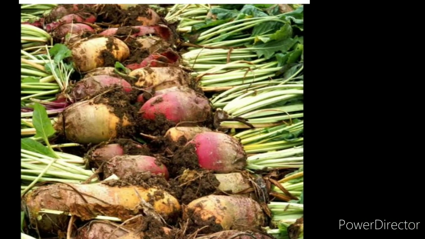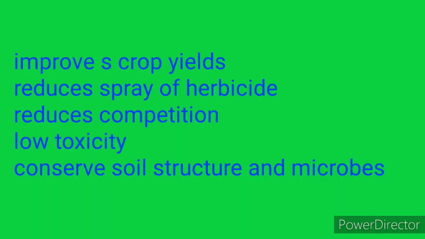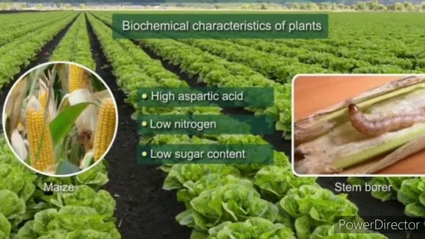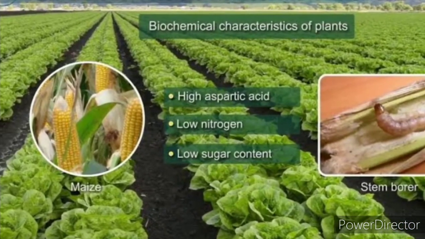What are the advantages of herbicide tolerant crops? It improves crop yield, it reduces spray of herbicide, it also reduces competition between crop plant and weed, it allows use of low toxicity compounds which do not remain active in the soil, and it is also used to conserve soil structure and soil microbes. Insects are the major problem in crop fields for lower yield.